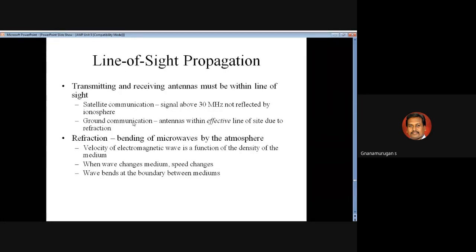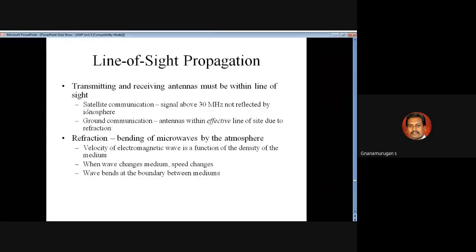The next one is ground wave communication. In ground wave communication, the antenna is within effective line of sight due to refraction. For ground wave propagation, the signal goes to the ionosphere or troposphere, is reflected to the earth, and again goes to the ionosphere. So you can calculate that area for the line of sight for ground wave propagation.